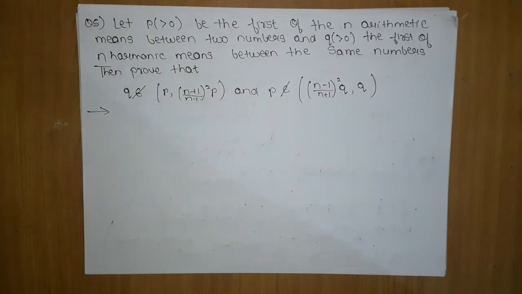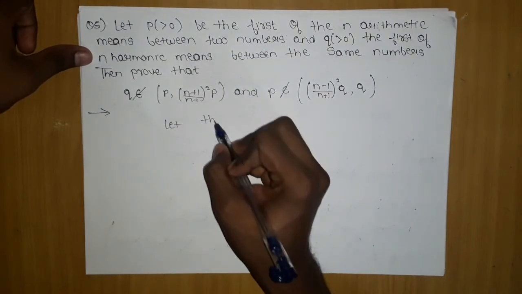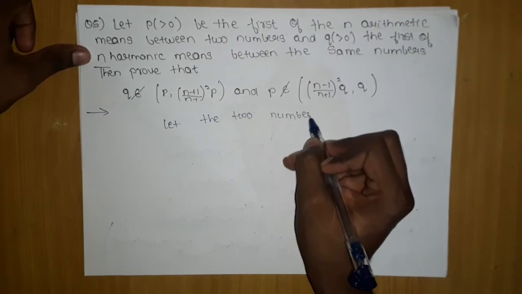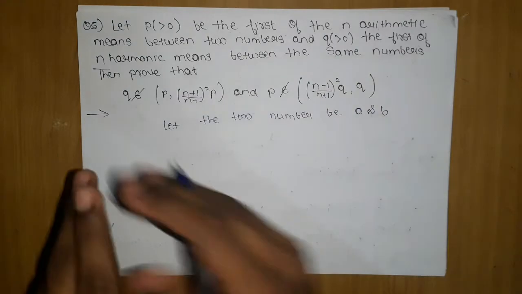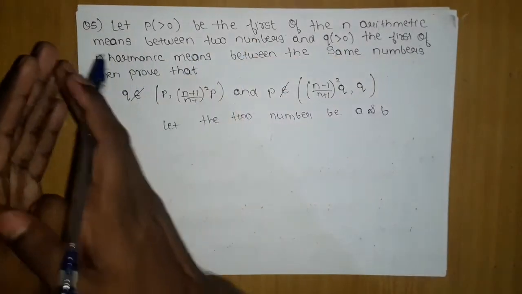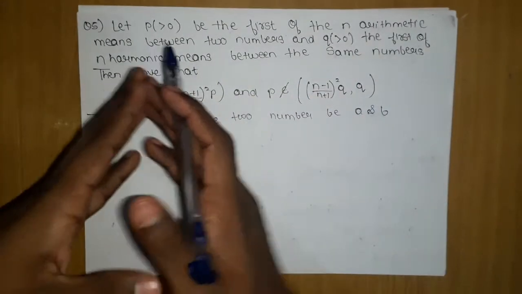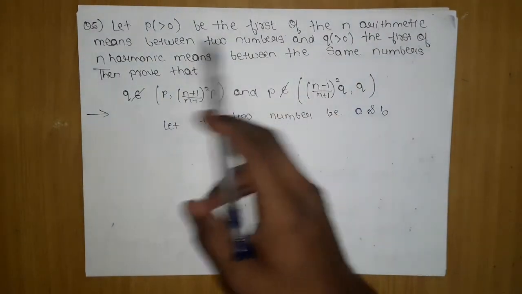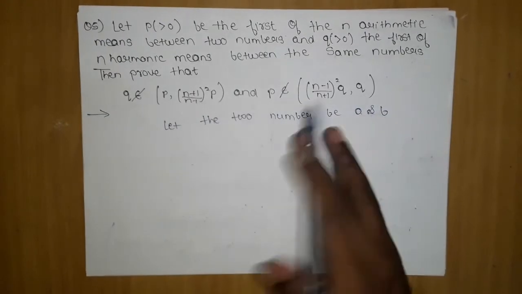First, let the two numbers be a and b, the most common thing. Between two numbers a and b, if I insert n arithmetic means, the first arithmetic mean is p. Similarly, for n harmonic means between 1 upon a and 1 upon b, the first, h1, is nothing but q. a, p and q are greater than 0, and we have to prove that p does not belong to this and q does not belong to this.